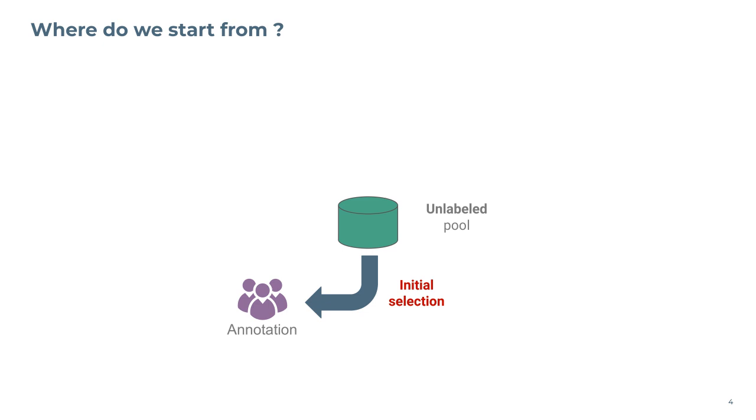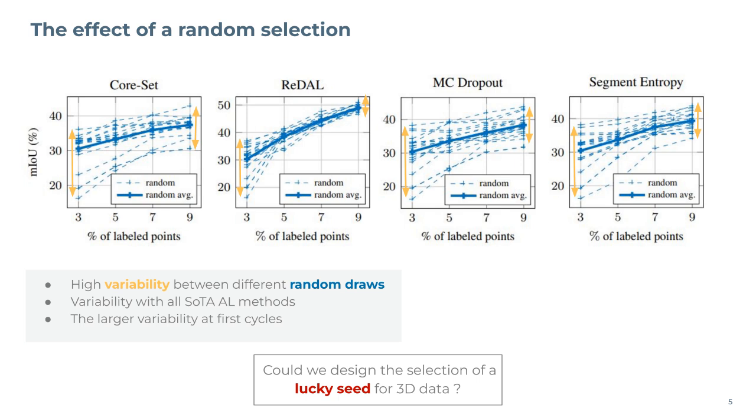So far the approach for this selection is random selection. However, random selection is not optimal. In this plot, we present 4 active learning methods trained using different initial sets or seeds. Each dashed line is a training with a randomly selected seed, and the solid blue lines correspond to the average of all trainings. From these results, we could infer the following.